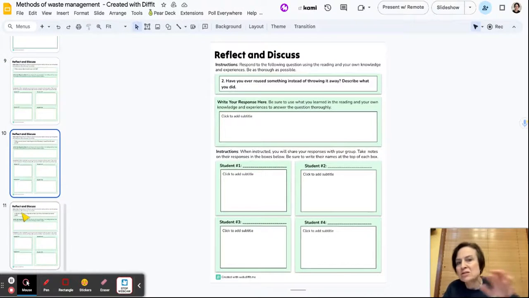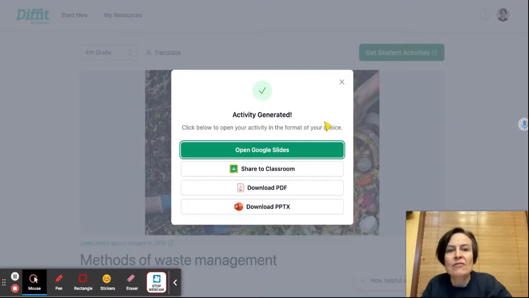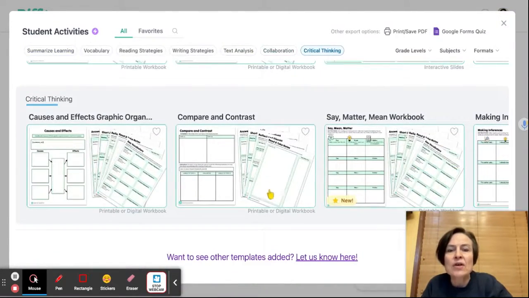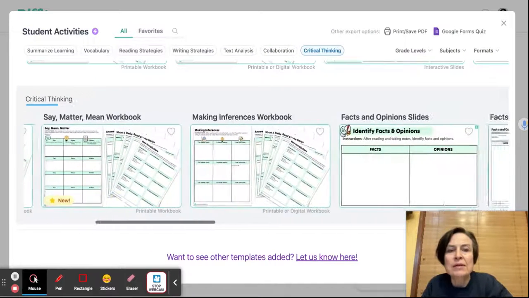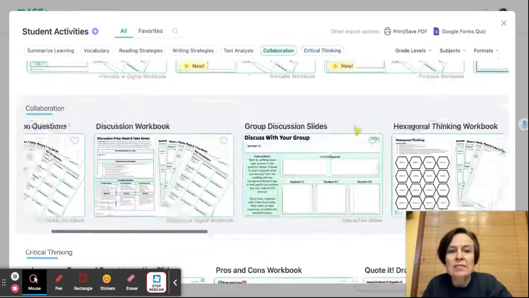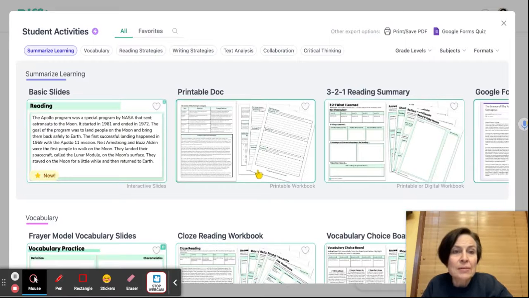Again, you can delete pages, you can delete items, you can edit anything, but these items in Diffit, in this great Diffit library, when we click Get Student Activities, they are packed with all sorts of great templates that just go on, problems and solutions, pros and cons. Again, there's the hexagonal thinking. There's over 50 different thinking templates. And that is, again, beyond the differentiation, beyond the quiz questions that we can generate, so many ways to produce great materials in Diffit.